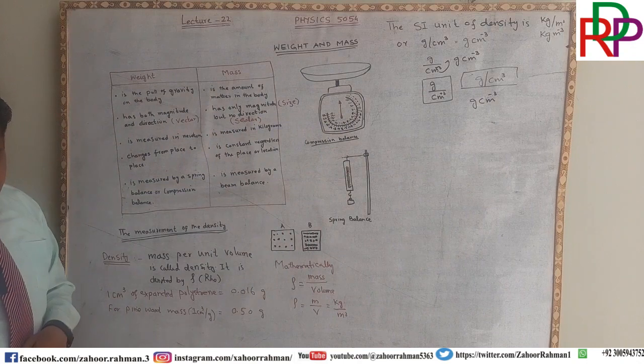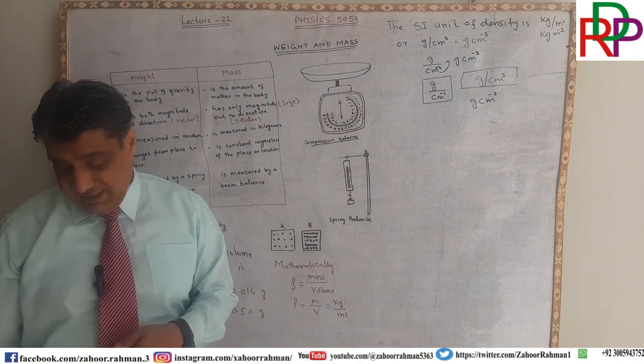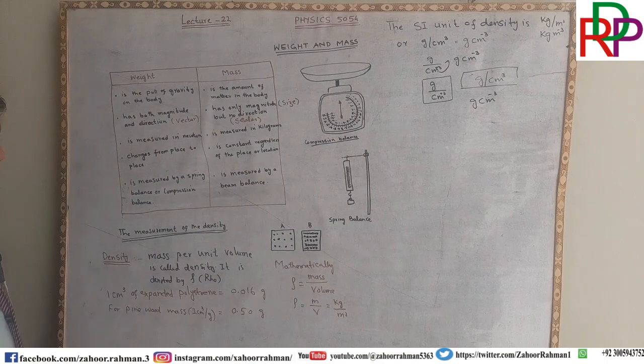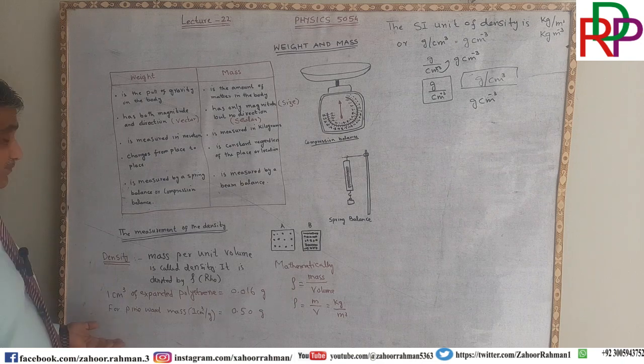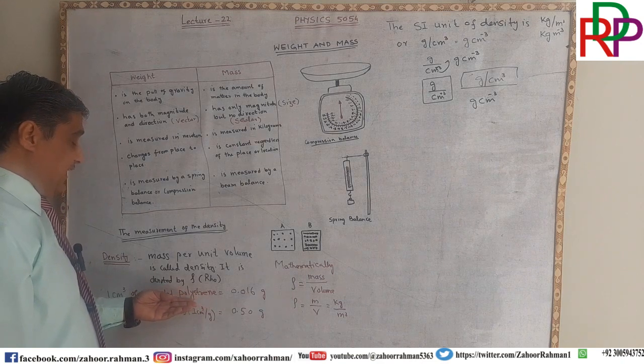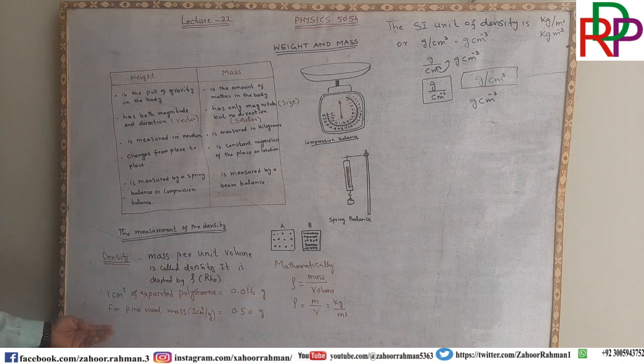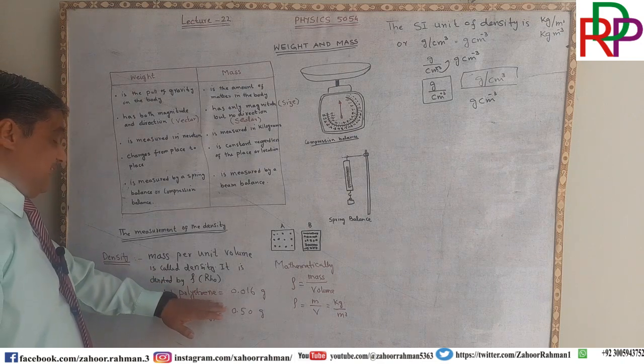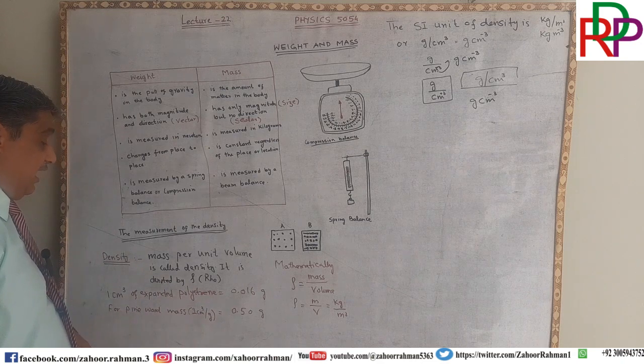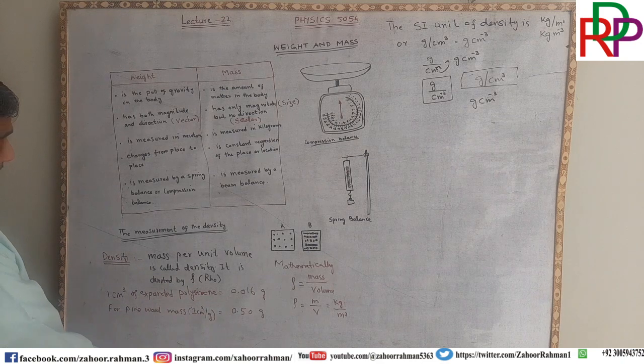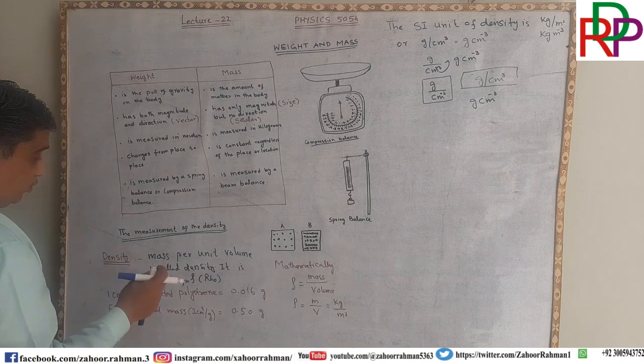Okay, I told you that there is a table given on page number 59. On page number 59, if you observe it, we will see why polystyrene is looking lighter. The density of expanded polystyrene is less than the same amount of pine wood.